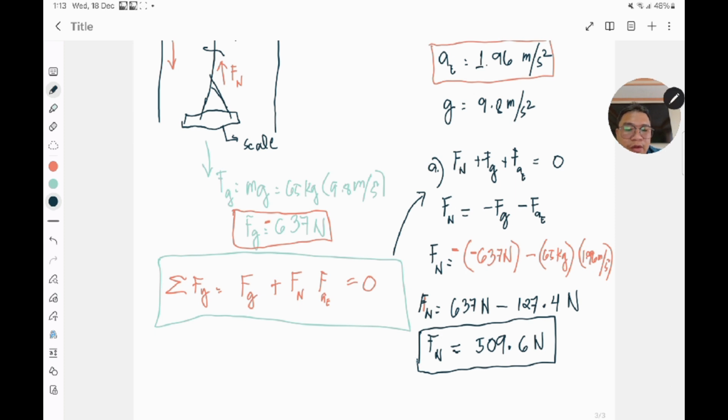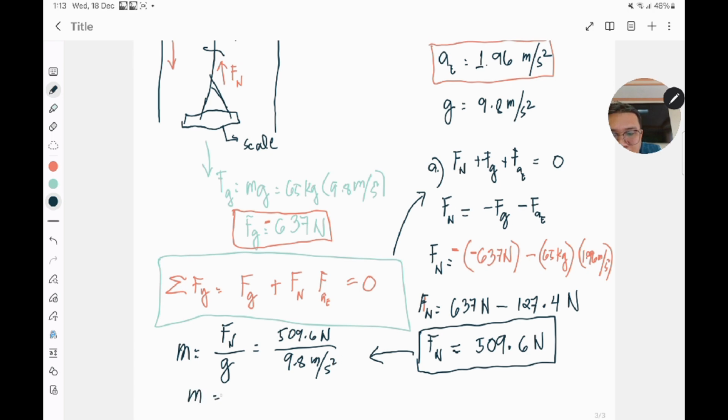So if that is the force felt by our weighing scale, then if I'm going to convert this into mass, mass would be equal to normal force divided by your acceleration due to gravity, which is g. So what we are going to do now is just divide 509.6 newtons by 9.8 meters per second squared.